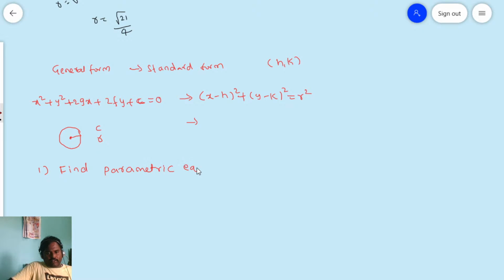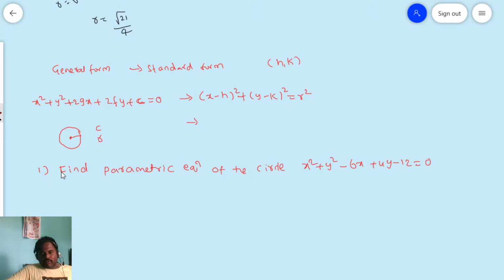Parametric equations of the circle. x square plus y square minus 6x plus 4y minus 12 is equal to 0.